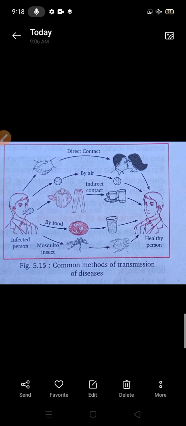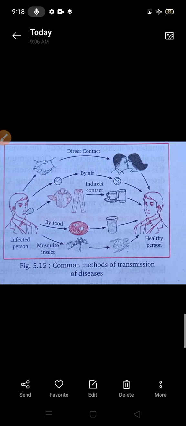Diseases transmitted by sexual contact are known as sexually transmitted diseases, and can be transmitted from an unhealthy person to a healthy person by physical contact as well as sexual intercourse. AIDS, syphilis, and gonorrhea are sexually transmitted diseases and can spread by sexual contact between two people. If an infected person has sexual intercourse with a healthy person, there is a possibility that the disease can spread.